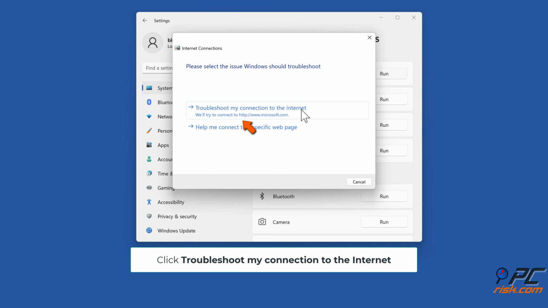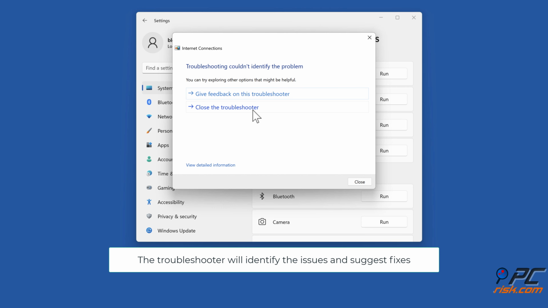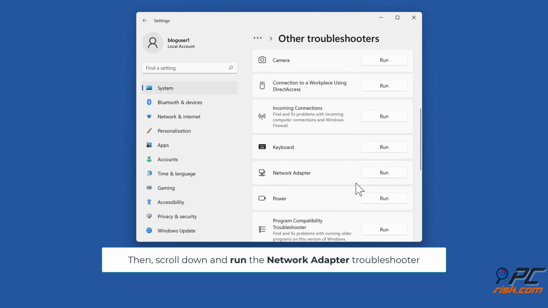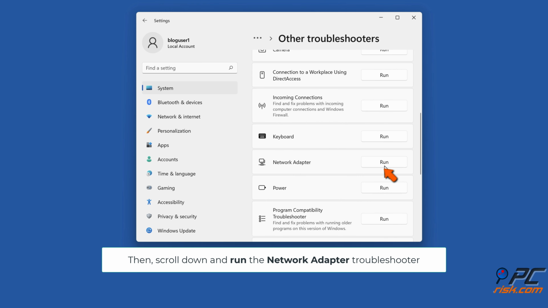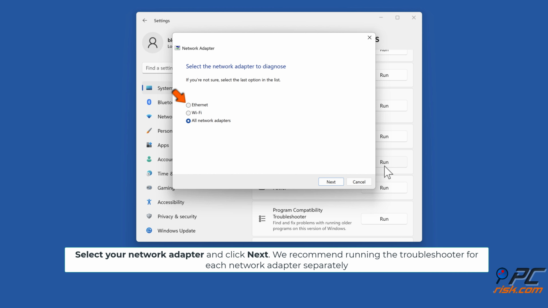Click Troubleshoot my connection to the Internet. The troubleshooter will identify the issues and suggest fixes. Then, scroll down and run the Network Adapter Troubleshooter. Select your network adapter and click Next. We recommend running the troubleshooter for each network adapter separately.